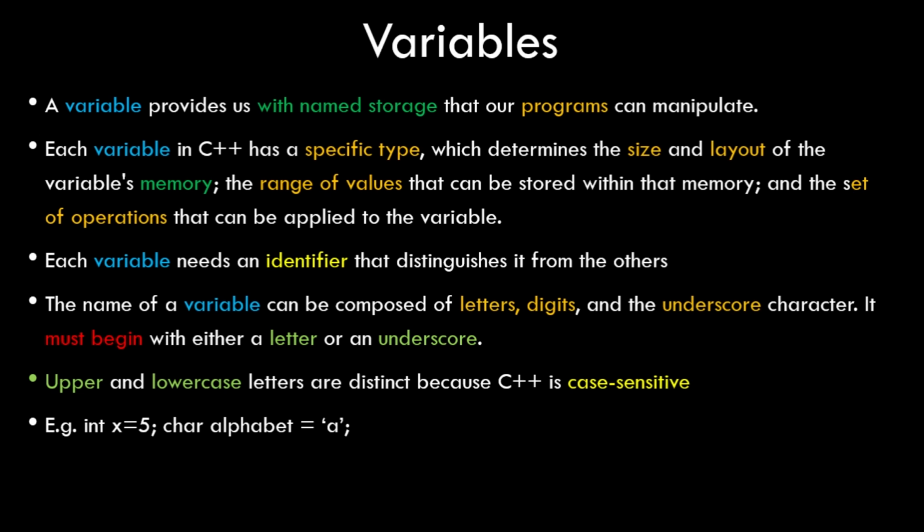Imagine a program which takes your age and tells whether you are an adult or a minor. We need to create a variable, some entity that would take up your value and check if you are under 18 or above 18. That's where a variable can help you hold that value. For example, when you input your age as 21, that number needs to be stored in your program. A variable would hold that value and you can perform operations on it to determine whether you are a minor or an adult.